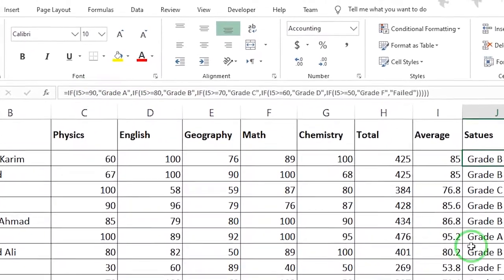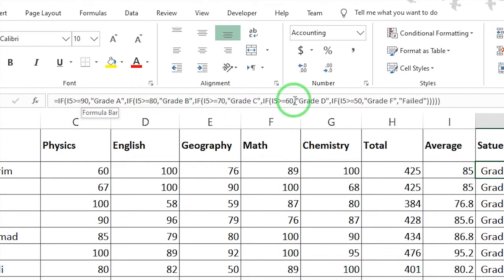If I click here, in the formula bar you can see how these rules work. We have started our function with an equal sign, and then we have written all the texts like grade A, grade B, grade C inside the quotation marks, and we have separated our conditions with a comma, and finally as many parentheses as we have opened, we have closed them back.